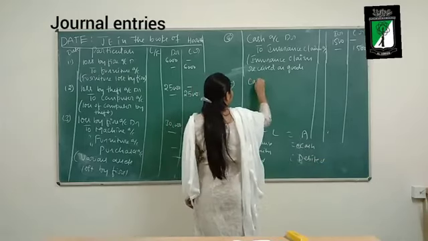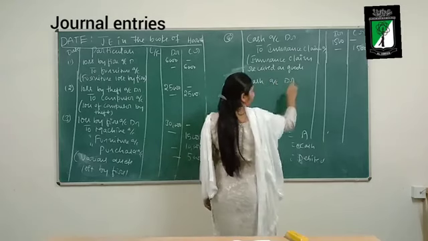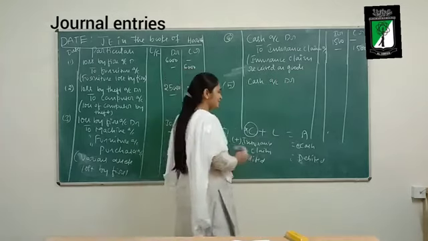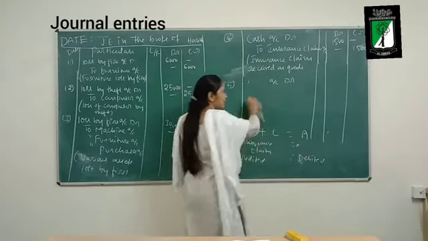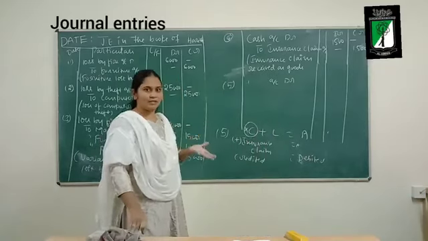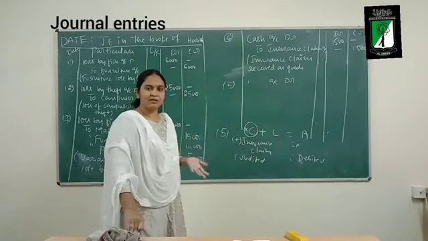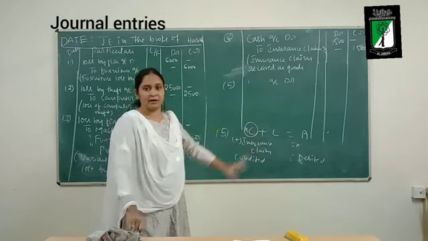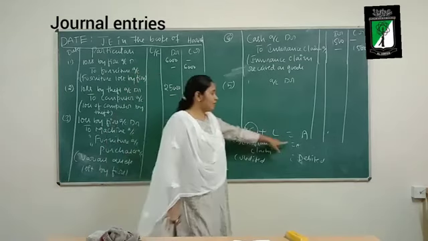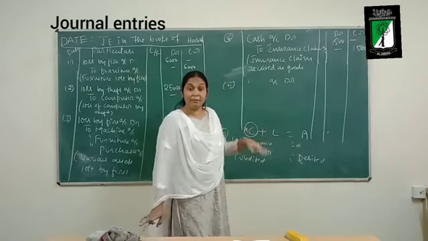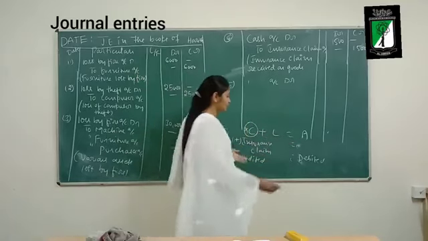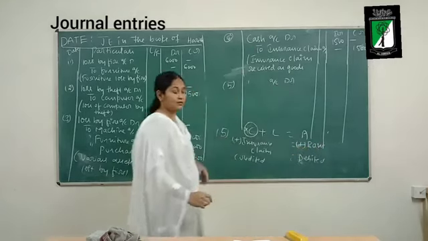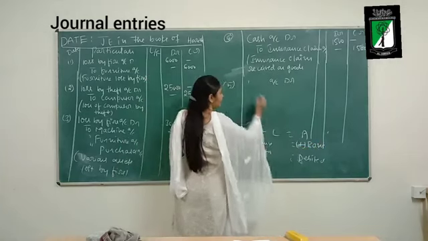Journal entry is cash account debit. Sorry, check you have received, right? You cannot write cash here. So instead what you should write? Check. Why? Because after receiving a check, do I retain this check? No. I deposit this check in the bank. So in my business, my cash is not increasing. My bank balance is increasing. Bank is also an asset. So increase in asset should be debited.